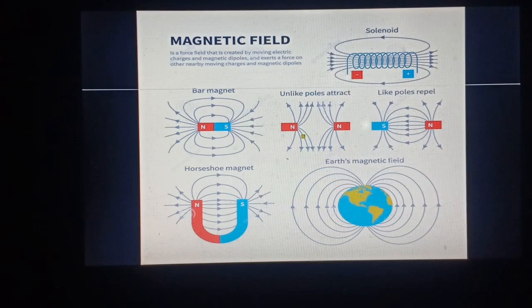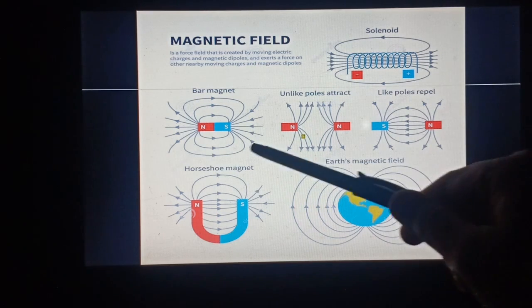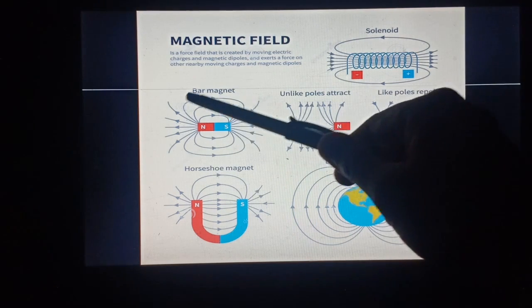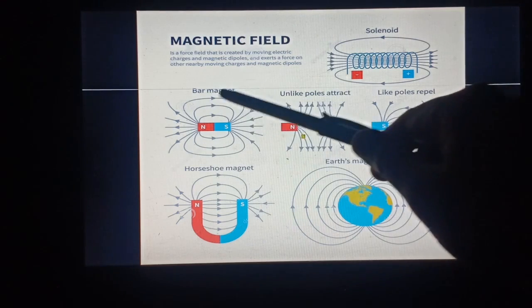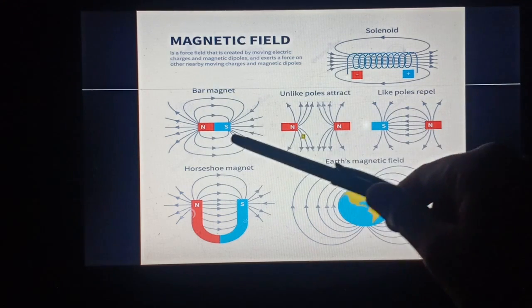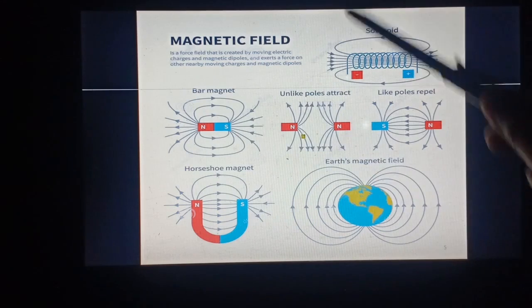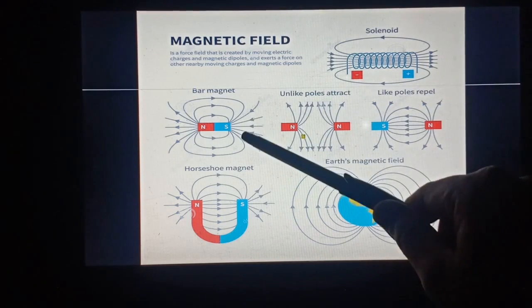As in the earlier class on electricity, I have told you that an electric field is an area in which the influence of a charge is felt by other charged objects or bodies. Similarly, a magnetic field is also an area. Suppose this is a magnet. This is an area under which the influence of this magnet can be felt by other magnetic materials or by other magnets.